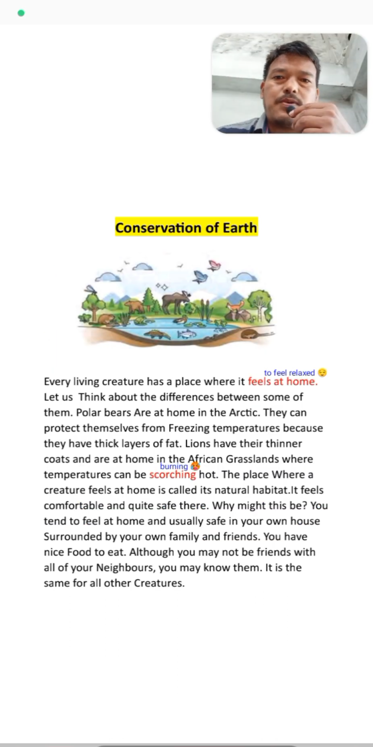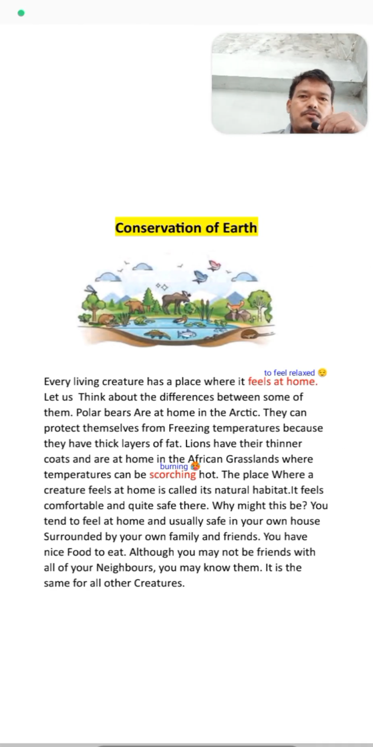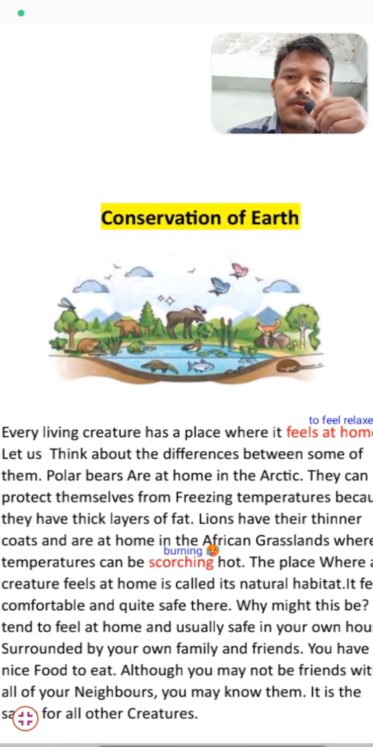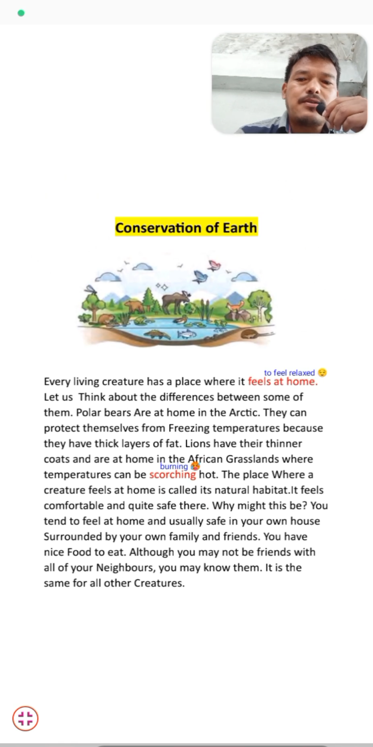Yes, students, here is the picture, and before discussing the picture, we have pre-questions. The first one is, what plants and animals can you see in this picture? Students, we can see in the picture different animals: rhino, bear, birds, a fox, some dogs, and fishes. And apart from this, we can see some green plants here, students, and flora and fauna are here. All these plants and animals are very important for our life.